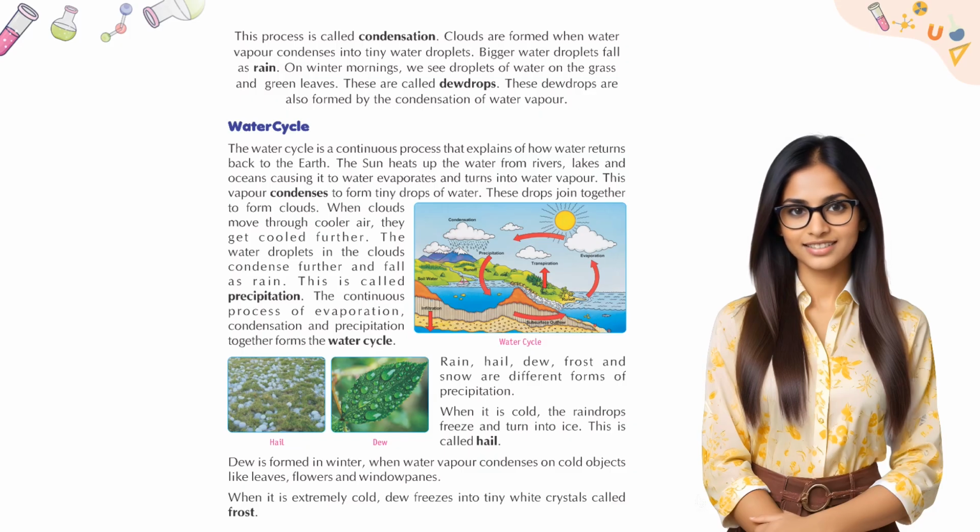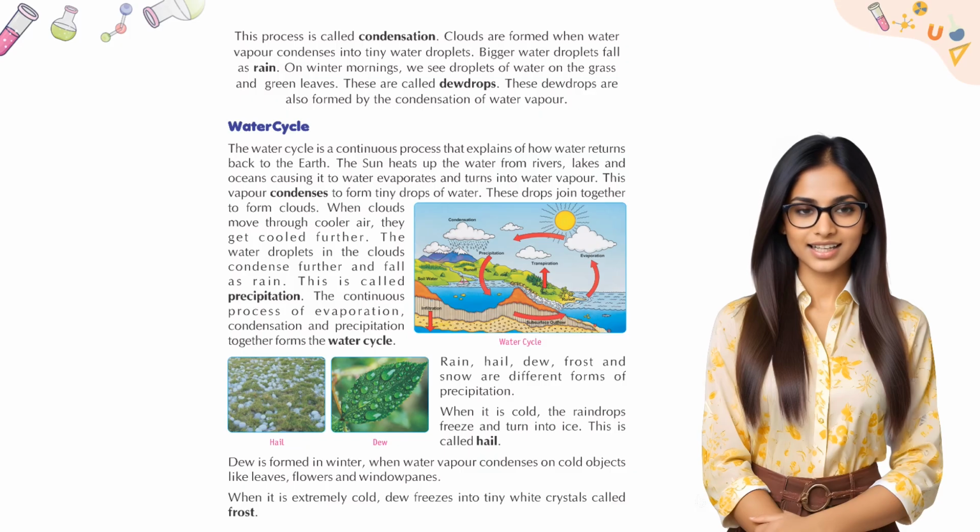Water cycle. The water cycle is a continuous process that explains how water returns back to the earth. The sun heats up the water from rivers, lakes and oceans, causing it to evaporate and turn into water vapor. This vapor condenses to form tiny drops of water. These drops join together to form clouds. When clouds move through cooler air, they get cooled further. The water droplets in the clouds condense further and fall as rain. This is called precipitation. The continuous process of evaporation, condensation, and precipitation together forms the water cycle.